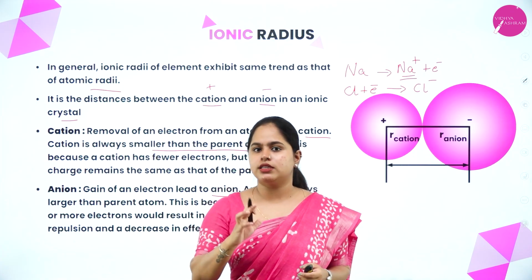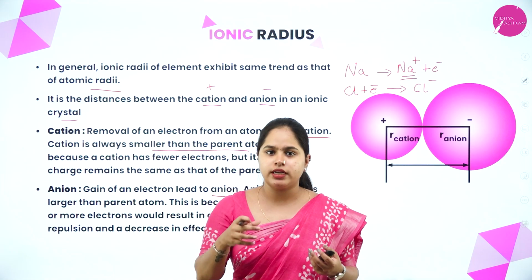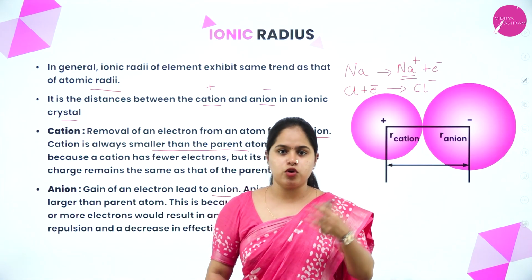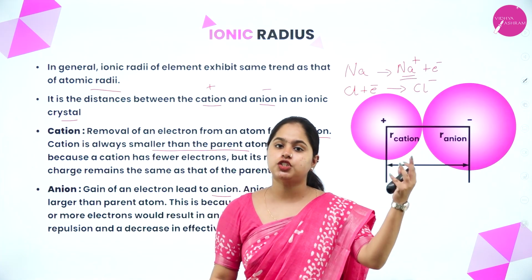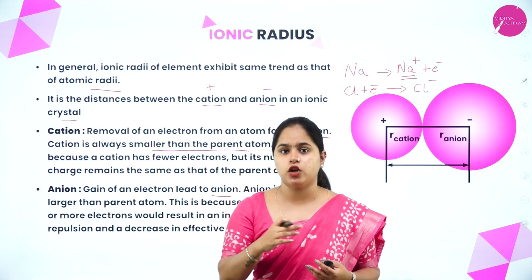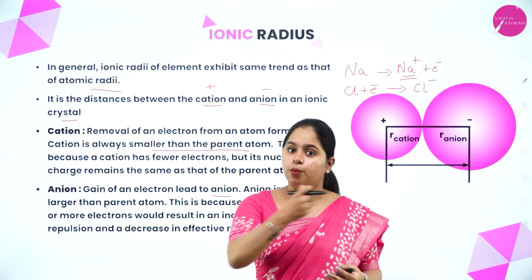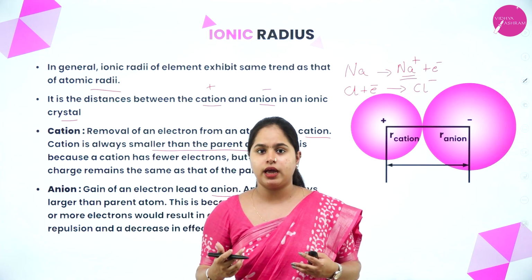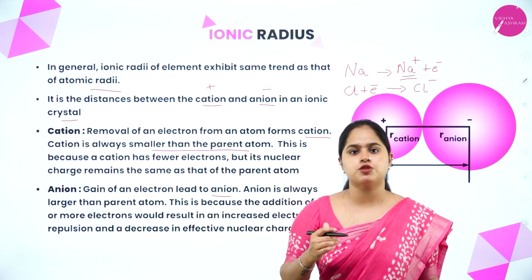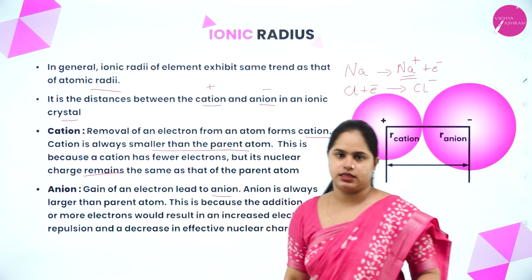So one electron is less, but the nuclear charge, the protons present in the nucleus, the attractive force with which they pull the electrons, will be the same. One electron being lost means the nuclear charge remains the same, so more pull will be there. So what happens? The size will be reduced. Lesser number of electrons means more pull, because the nuclear charge remains just the same.